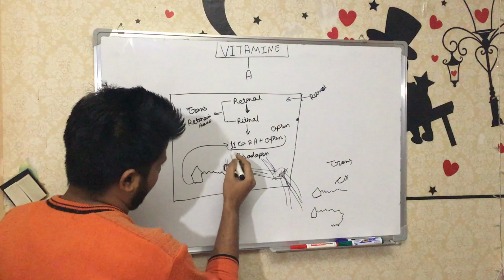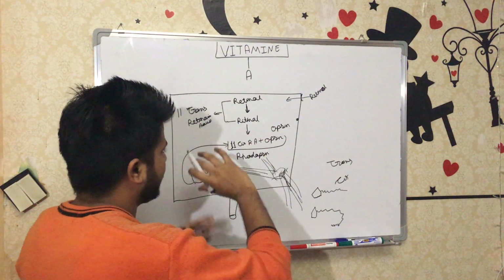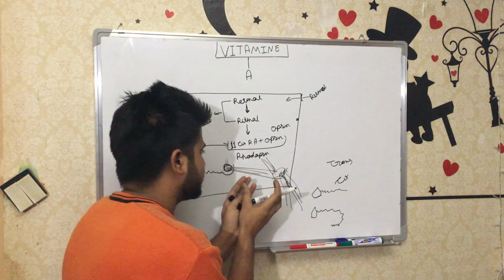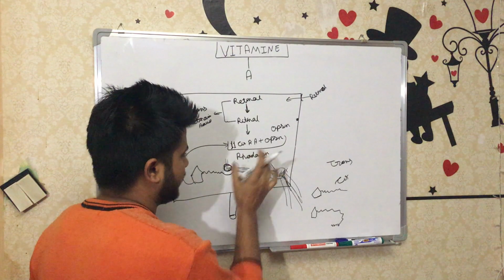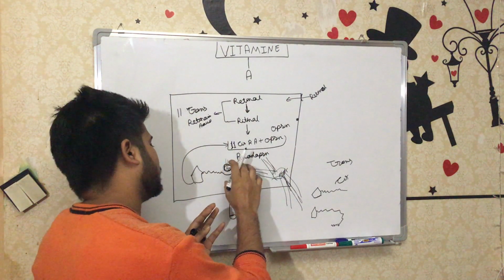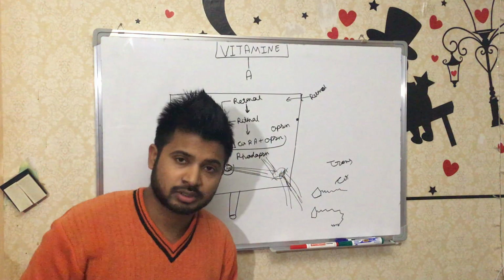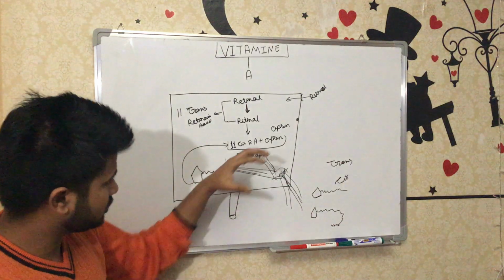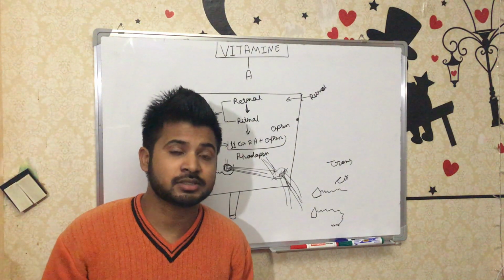After that it will again go back to 11-cis retinoic acid, and then again it will bind the opsin, and rhodopsin will be synthesized again, meaning 11-cis retinoic acid plus opsin makes rhodopsin. Then again light comes, the same thing happens, and then again there is resynthesis of 11-cis retinoic acid.